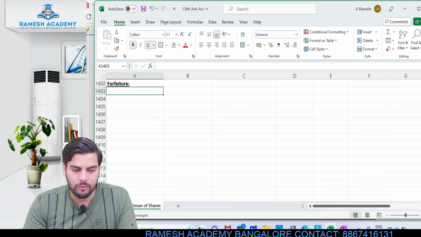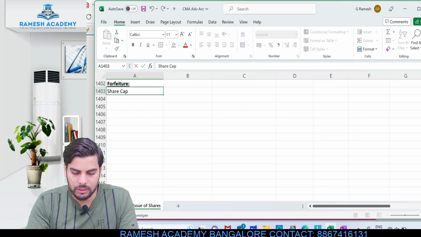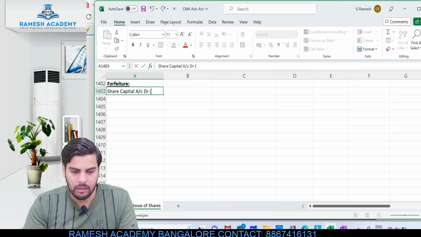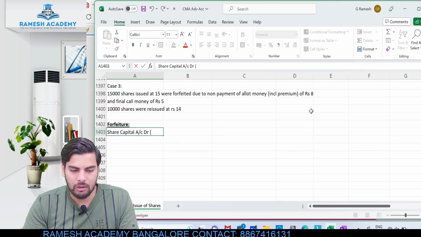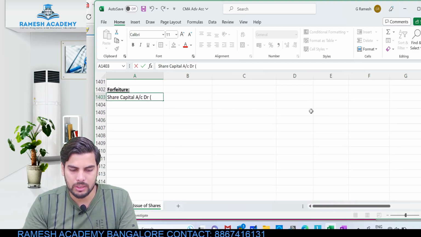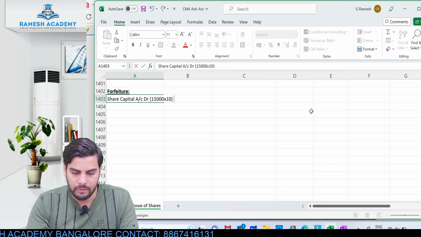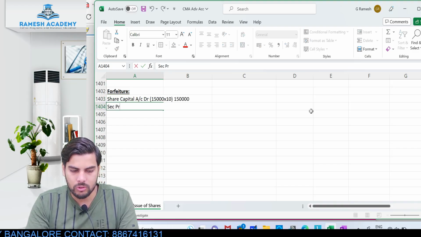What will be the entry for forfeiture? The entry would be like this: share capital account debit. These shares were fully called up, because the first and final call money was also not paid. So it means the shares were fully called up. 15,000 into 10. This would be how much? 1,50,000.